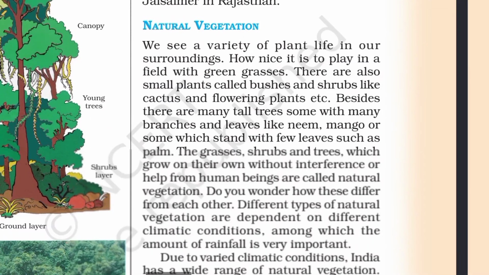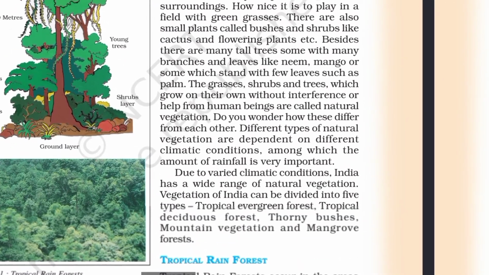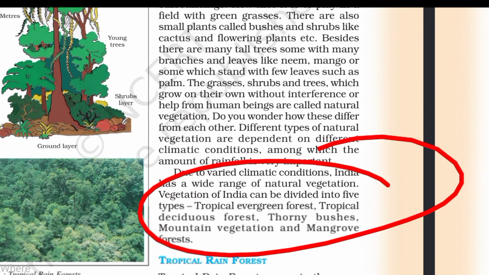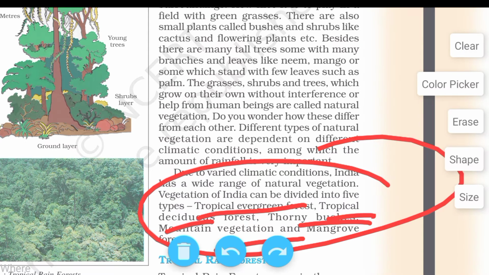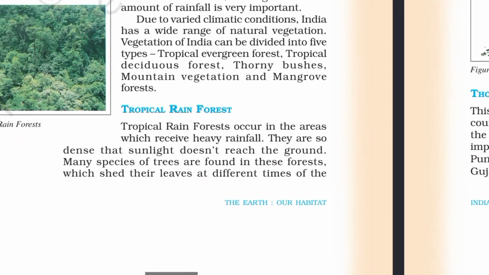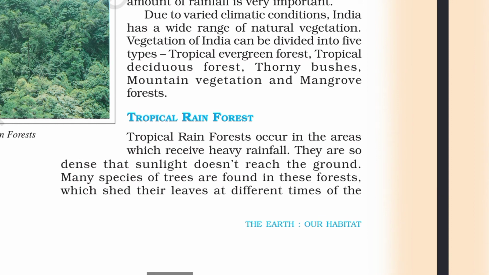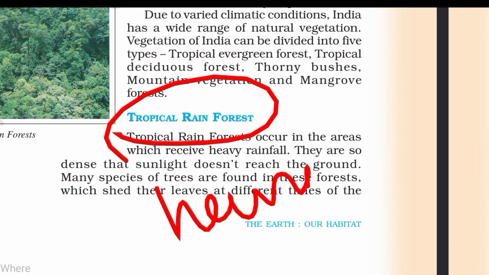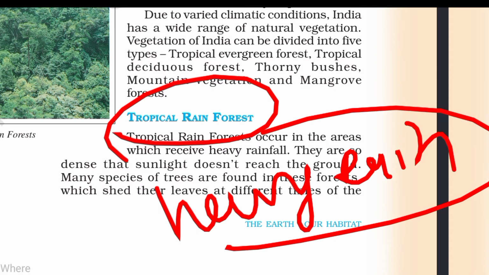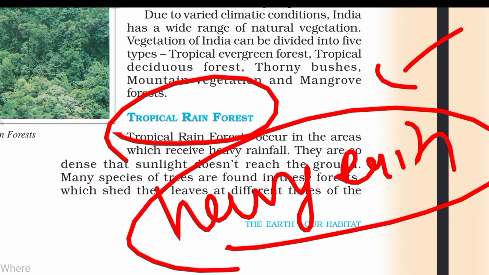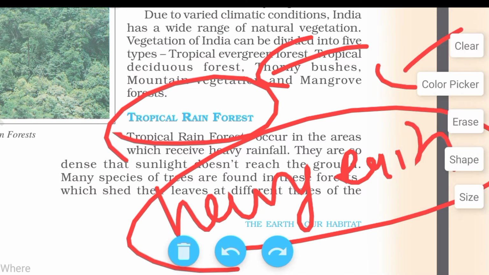Then next is natural vegetation. There are 5 main types of vegetation: tropical evergreen, tropical deciduous forest, thorny forest, mountain vegetation, and mangrove forest. Let's discuss each one by one. Tropical rainforest occurs in areas with heavy rainfall. Tropical rainforest is called the heavy rainfall forest. When some area has heavy rainfall, the forest there is called the tropical rainforest.